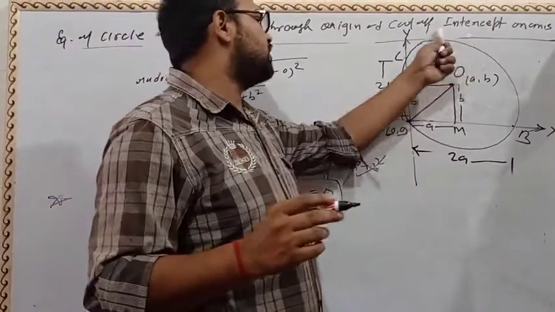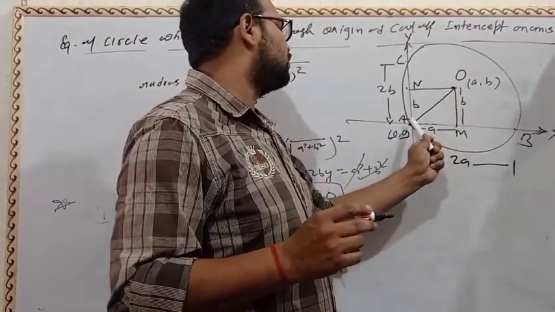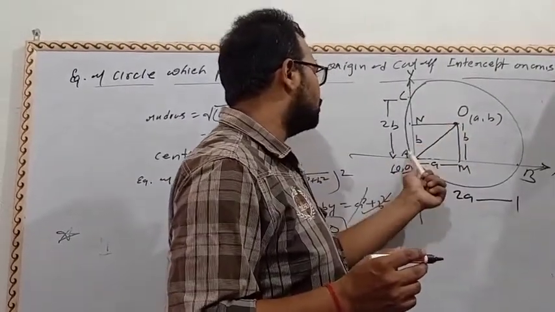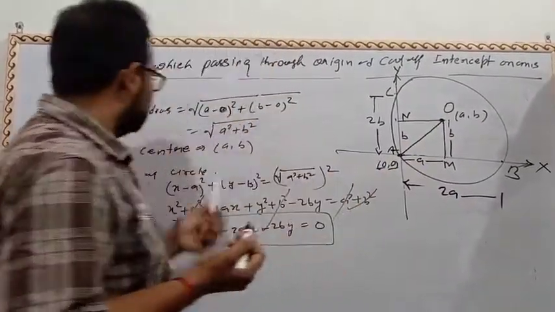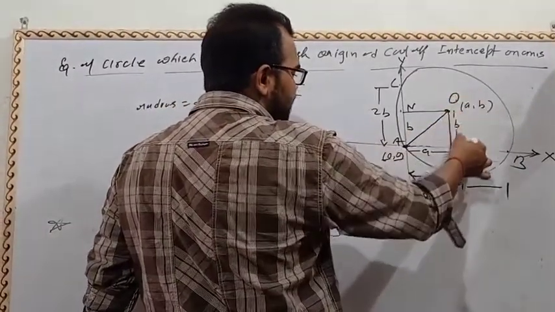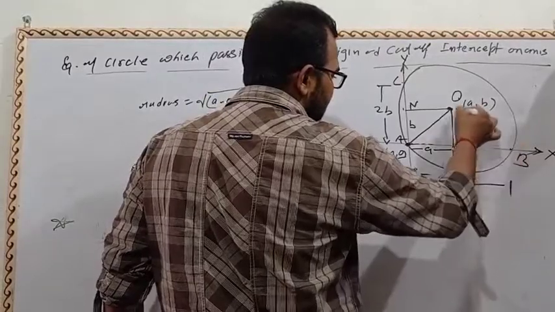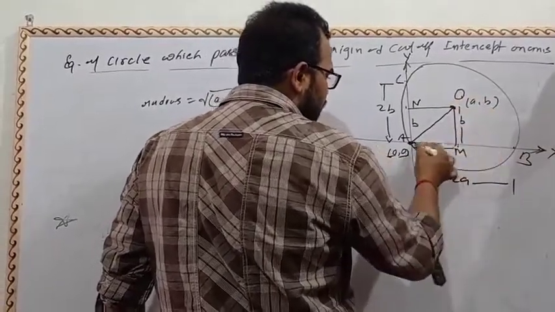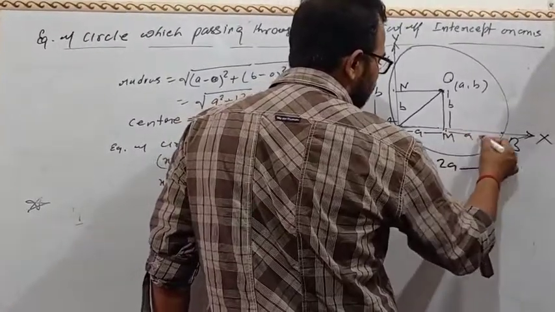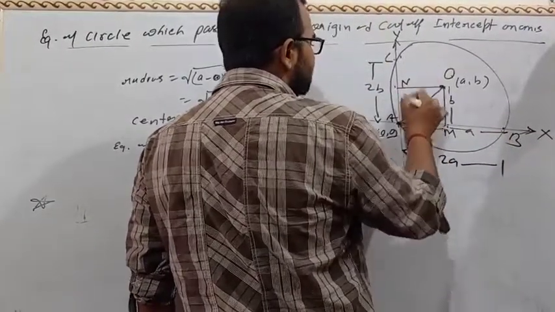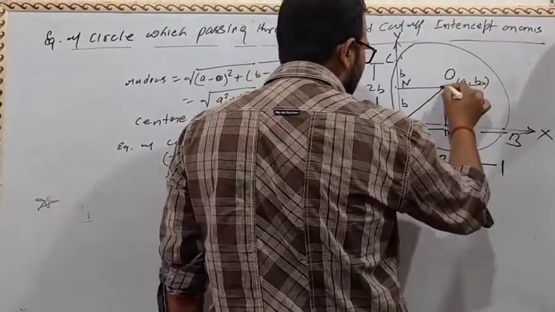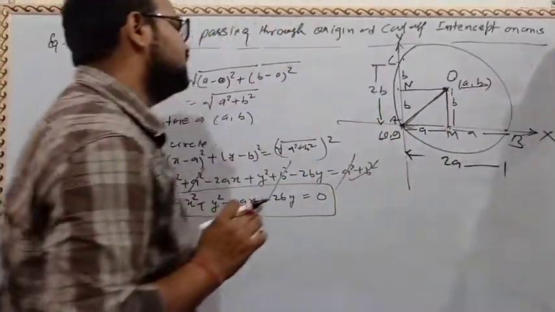Means if equation of circle passing through the origin and cuts off intercept 2a and 2b on the x-axis and y-axis, then this is the concept. As we know that perpendicular from the center to the chord bisect the chord, so it will become a and it is also a, and total is b, so it is also b. So center will be a and b, and find the radius by using distance formula.